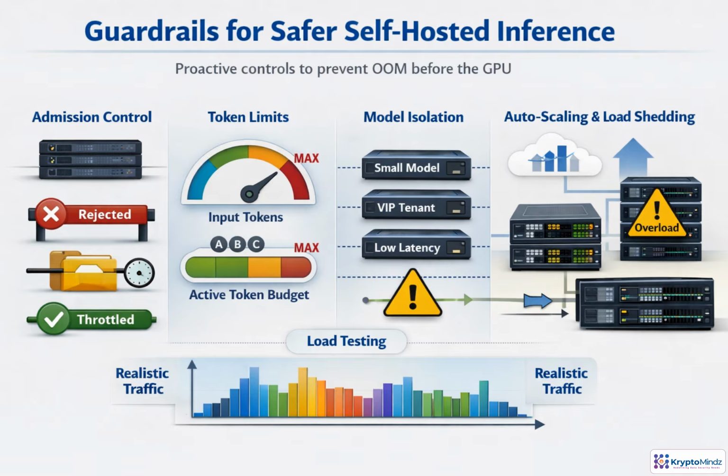Safer self-hosted inference means failing early, not crashing late. Set hard limits on input tokens, output tokens, and total active tokens, because memory pressure is usually cumulative. Put admission control in front of the GPU, so requests can be queued, throttled, rejected, or downgraded before they cause an OOM event. Isolate workloads that behave differently. Large models, VIP tenants, long context jobs, and low latency paths should not all fight for the same capacity. Finally, validate with realistic traffic distributions. Average prompts are not enough. The tails are what break production.